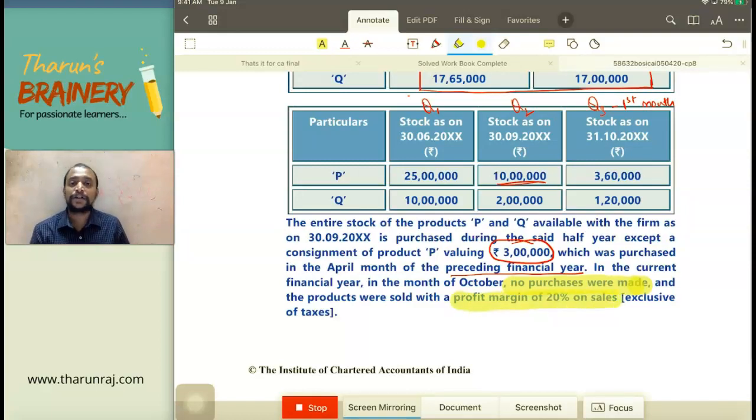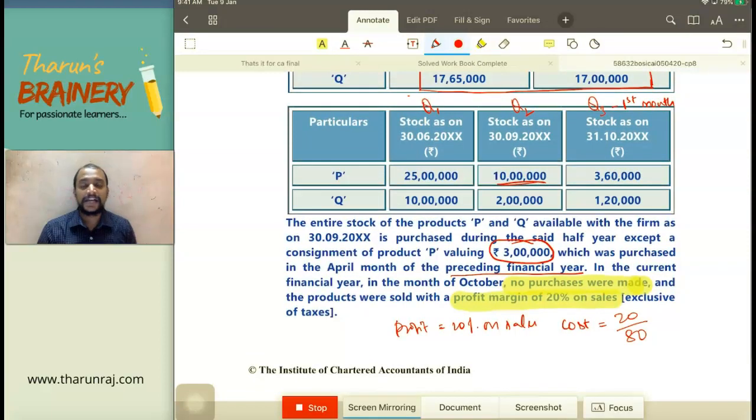Suppose if I need to get it on cost, so what is the profit margin? The profit margin is 20% on sales. If I need to get it on cost, what should I do? I should be taking 20 divided by 80. See, 20% on sales. If sales is 100, profit is 20. If I need it on cost, cost is 80. So 20 by 80. So that will be on cost.